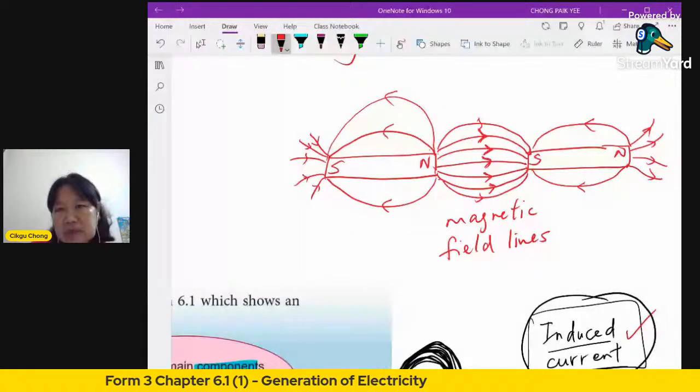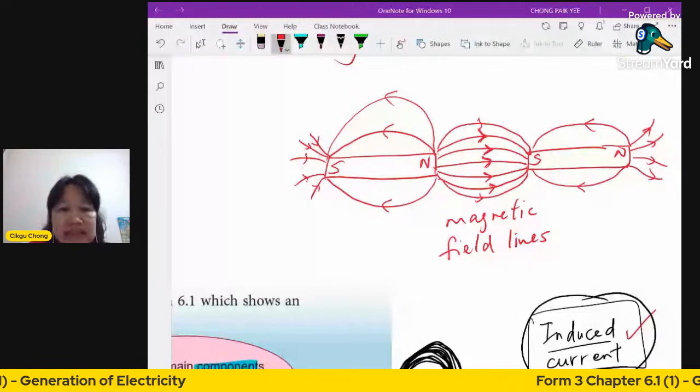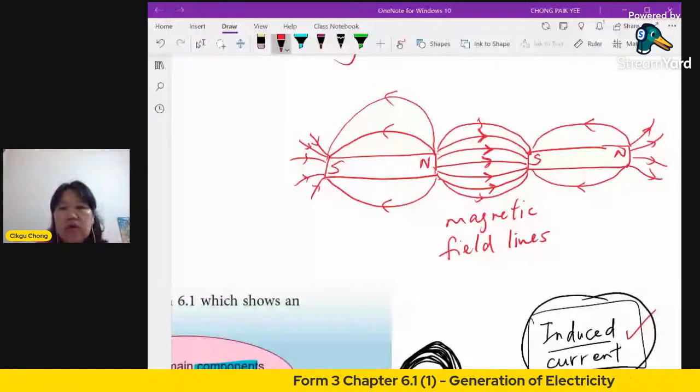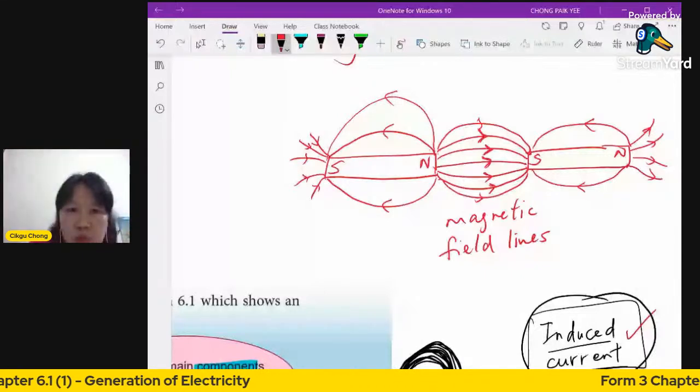Now, that's one thing. First thing. Second thing is, besides your magnets, you also need a coil of wire. In fact, you don't need a coil. Just to be basic, you just need a wire. Okay, wire is important.